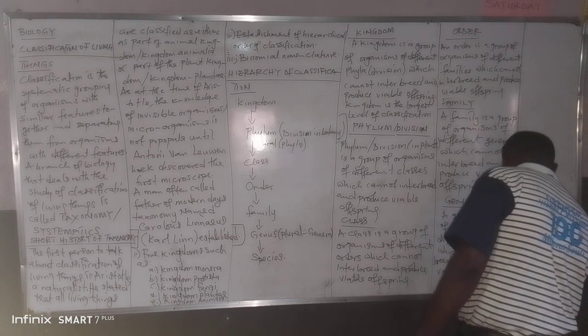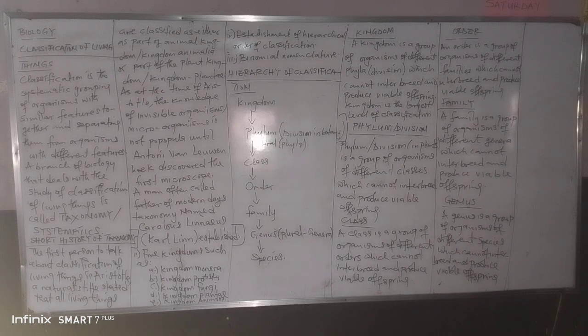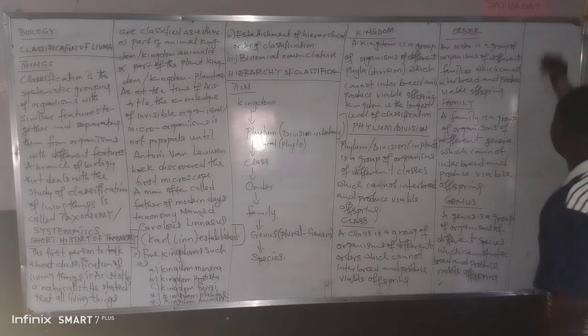Look at human being and monkey. We have some resemblance. We belong to the same family, but we are of different genera. And that is why monkey and human being cannot interbreed. If they interbreed, they produce offspring. The offspring is not viable, cannot reproduce again. So it's not possible. Then we have species.